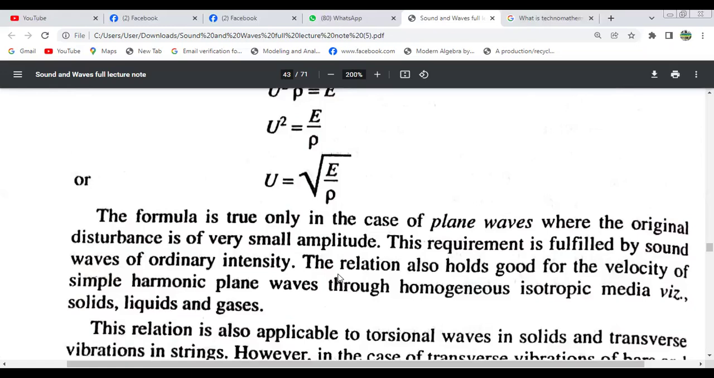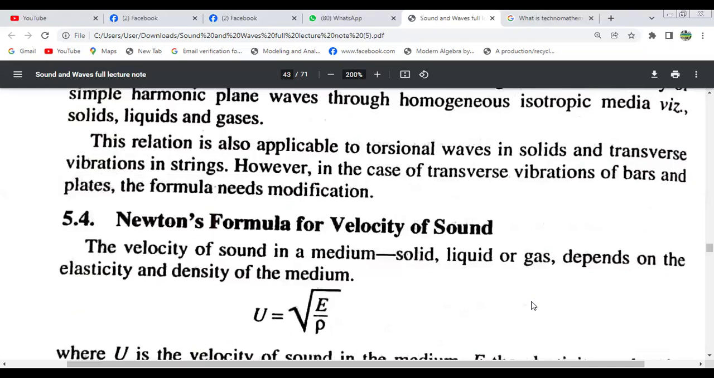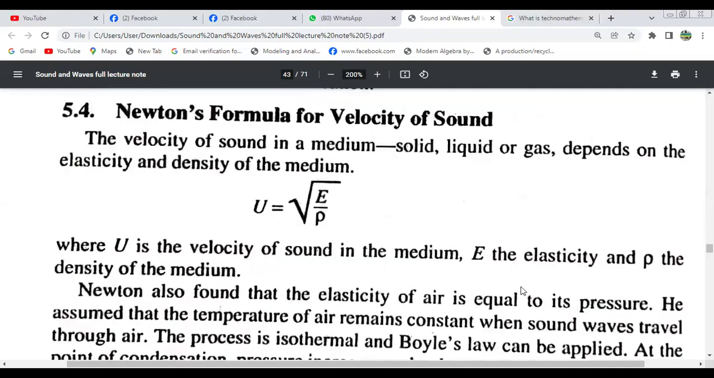This formula is true in the case of plane waves where the original disturbance is of very small amplitude. This requirement is fulfilled by sound waves of ordinary intensity. The relation also holds good for the velocity of simple harmonic plane waves through a homogeneous isotropic medium. Again, Newton's formula for the velocity of sound: the velocity of sound in a medium, solid, liquid, or gas, depends on the elasticity and density of the medium. Similar formula, U equals root over E divided by rho.